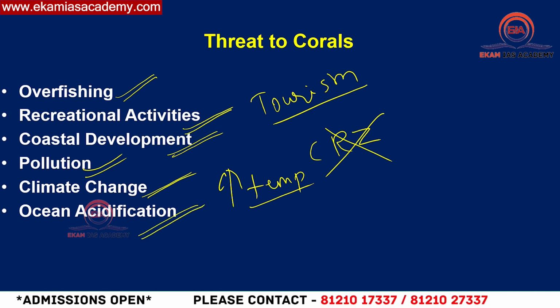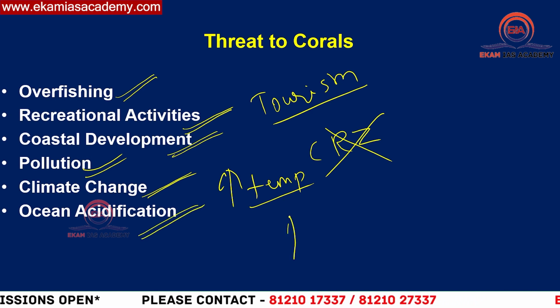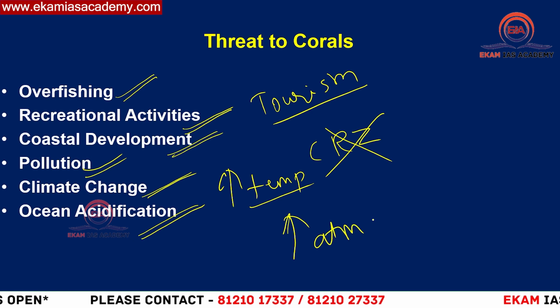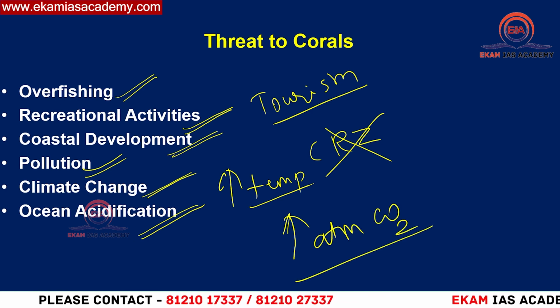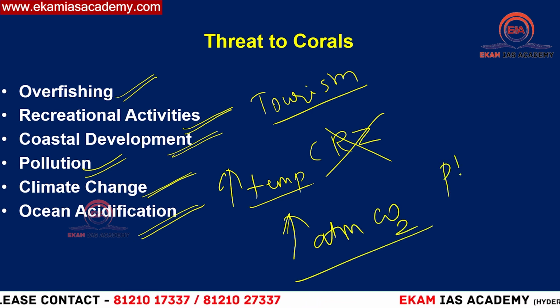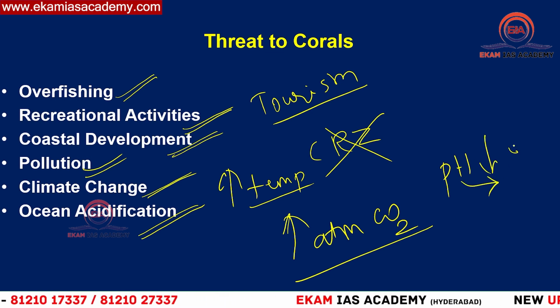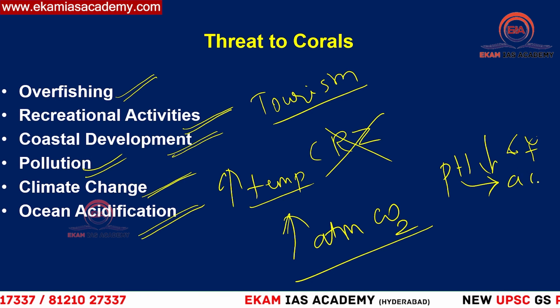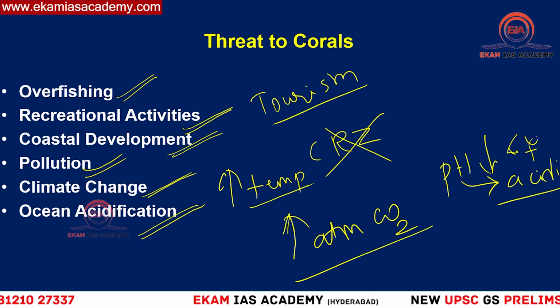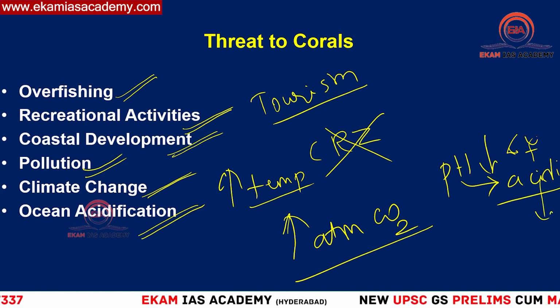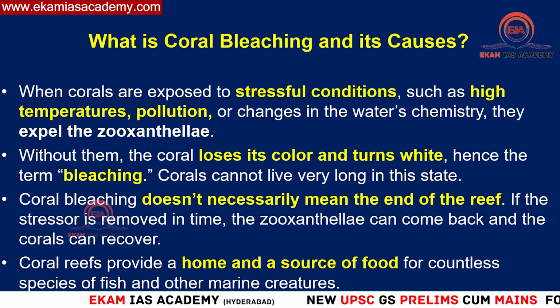Ocean acidification. Ocean acidification is a phenomenon where there is more intake of atmospheric carbon dioxide by the oceans. If there is more and more intake, then the pH value of the water decreases. If pH value decreases below 7, it is called acidic. So then oceans will get acidic in nature, and it is becoming a threat for the corals.